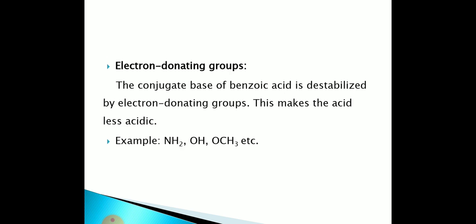Next, electron donating group. The conjugate base of benzoic acid is destabilized by an electron donating group. This makes the acid less acidic. This means an electron donating group decreases the acidity of benzoic acid.